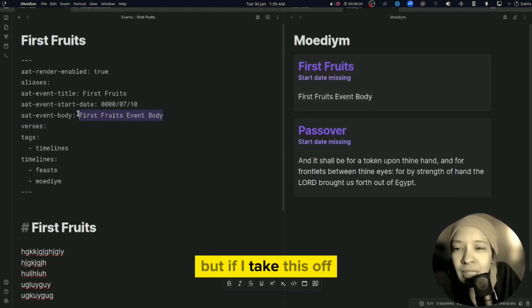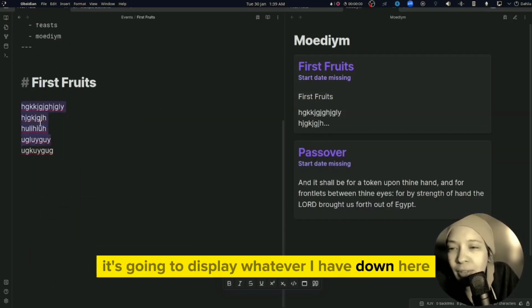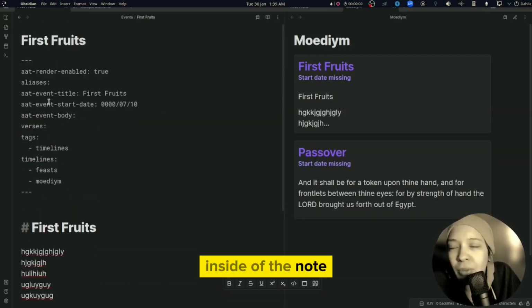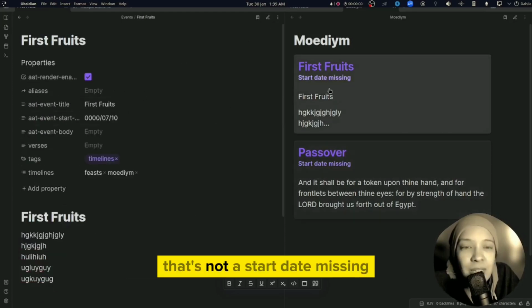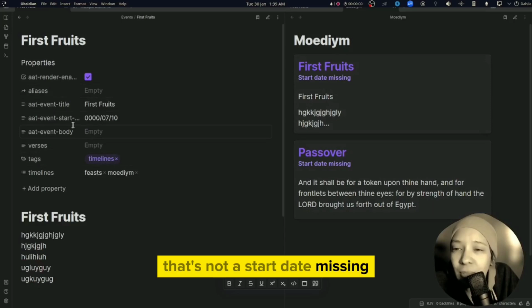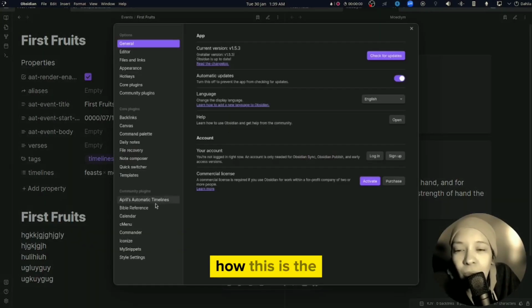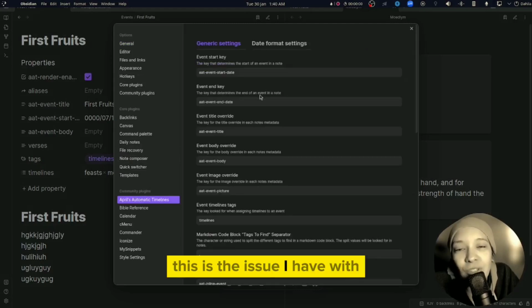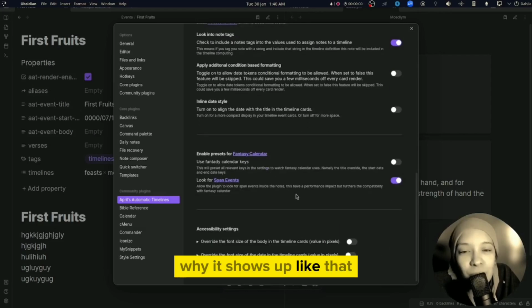But if I take this off, it's going to display whatever I have down here inside of the note instead of what's in the metadata. It's that start date missing thing. I don't know how this is the issue I have with April's automatic timelines. I don't know why it shows up like that.